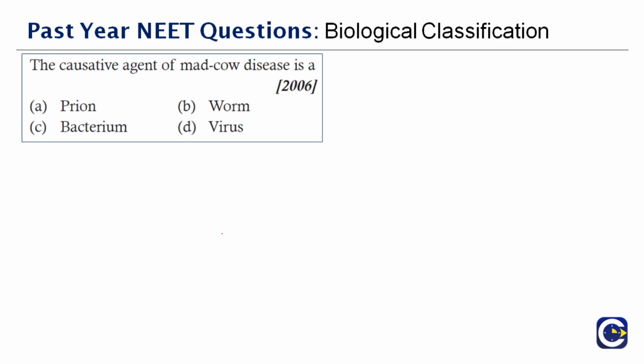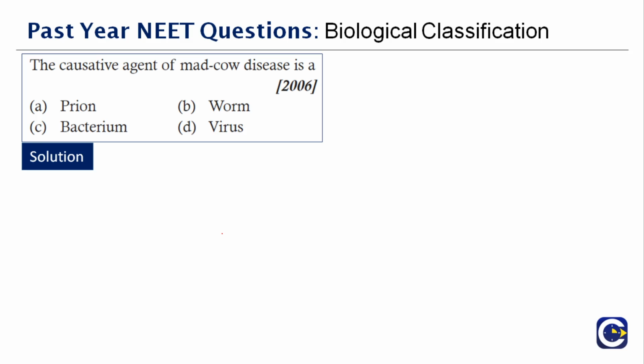Next question here. The causative agent of mad cow's disease is dash. We just now discussed a neurodegenerative disease which is caused by one particular agent. If you clearly watched this video, you must know the answer by now, because we just discussed it in the earlier question, where we spoke about this prion, whatever you can call it.